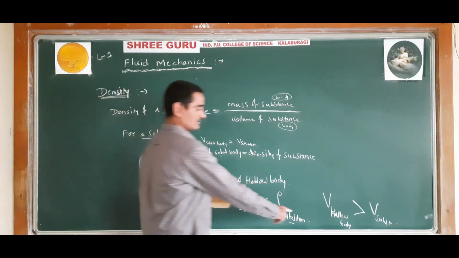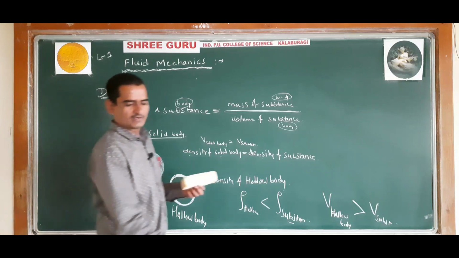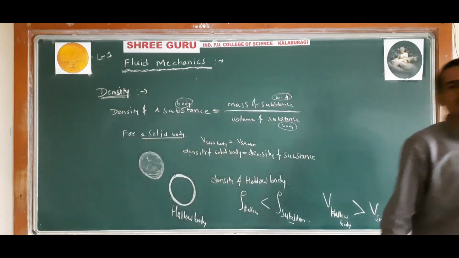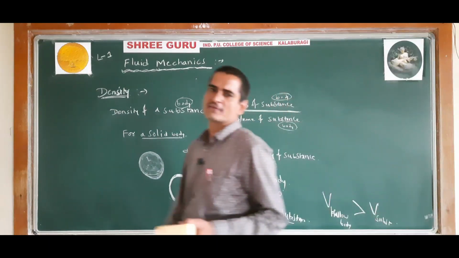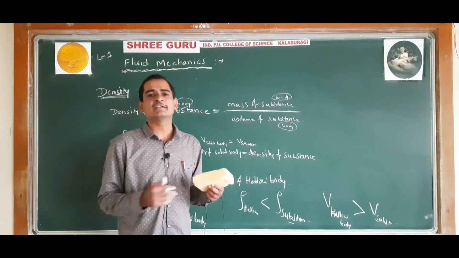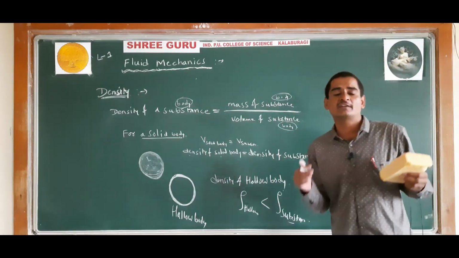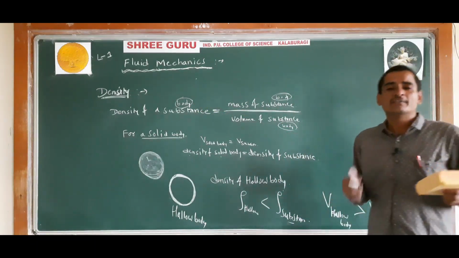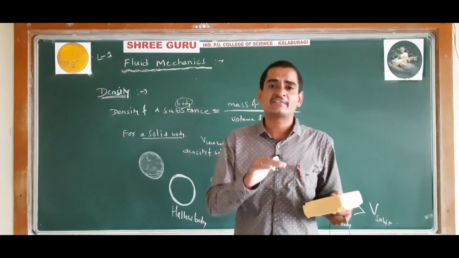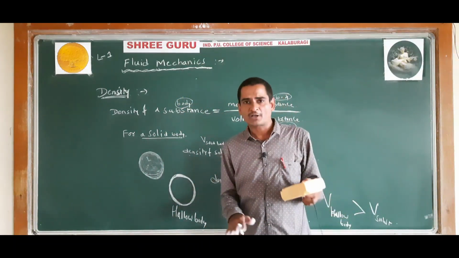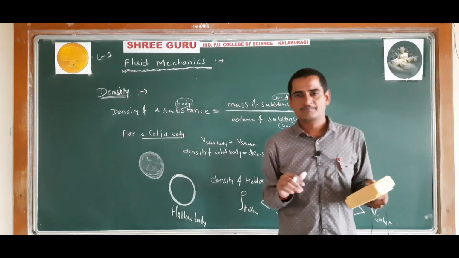Now, if two immiscible liquids of different densities are poured in a container, then the liquid having the highest density will settle at the bottom, and the liquid having less density will be at the upper part.